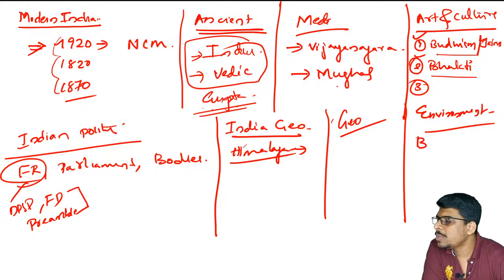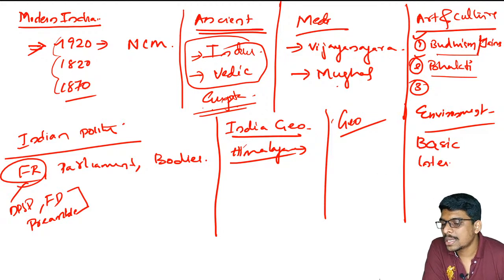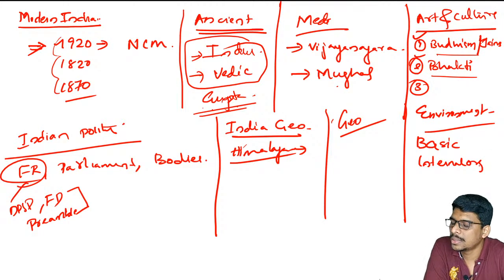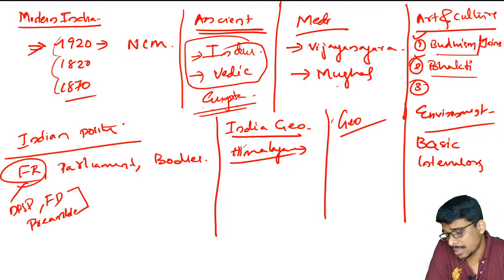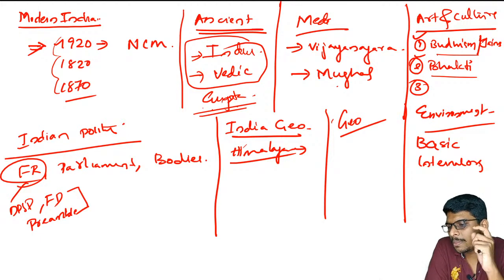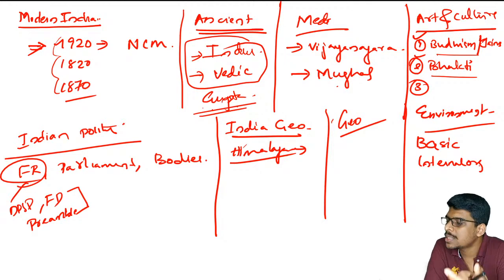What do you mean by niche? What do you mean by habitat? What do you mean by food chain? What do you mean by food web? Go through those basics. Basics are very necessary for environment, and also add international organizations. Do not try to learn all the species identified as critically endangered. Do not memorize all the national parks or wildlife sanctuaries in India. There may be 1 or 2 questions, but at least go through the basics. You will get more questions from that.